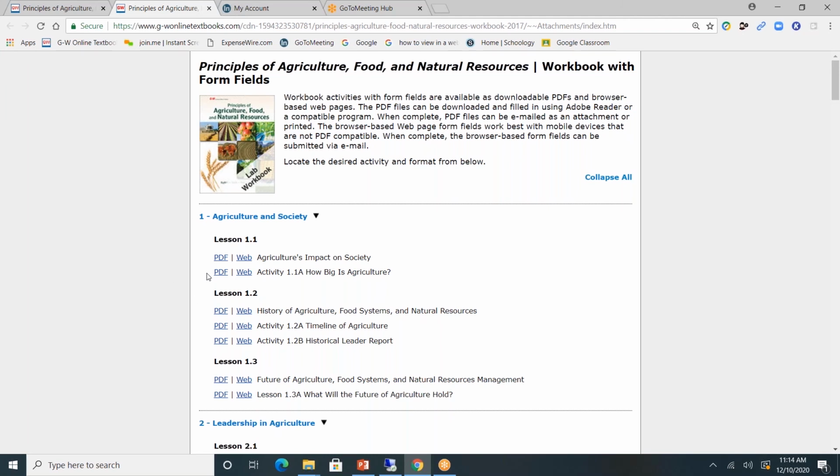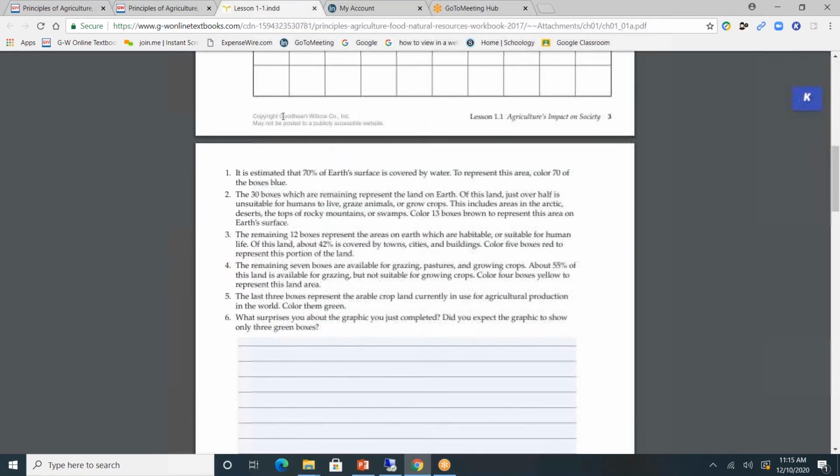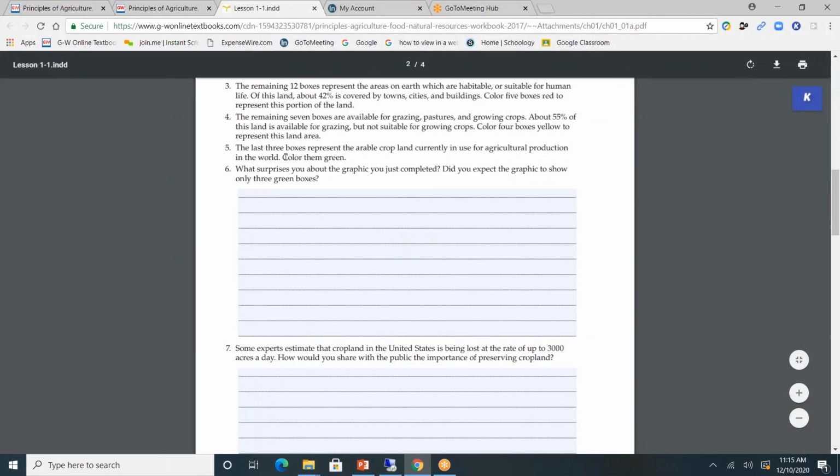You can see that the workbook is divided by chapters and by lessons. Each Lab Workbook page does have the option as a PDF with form fields or a web version with form fields. I'll click on the PDF version. Now you can see that students can type directly into the form fields and submit digitally.